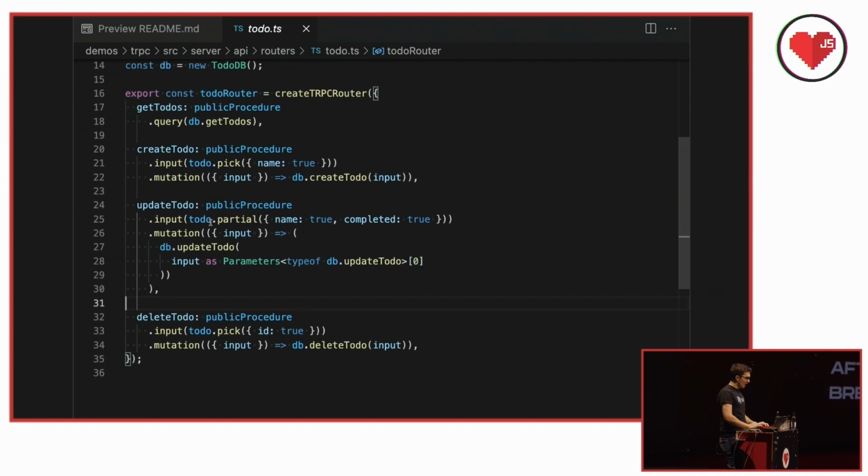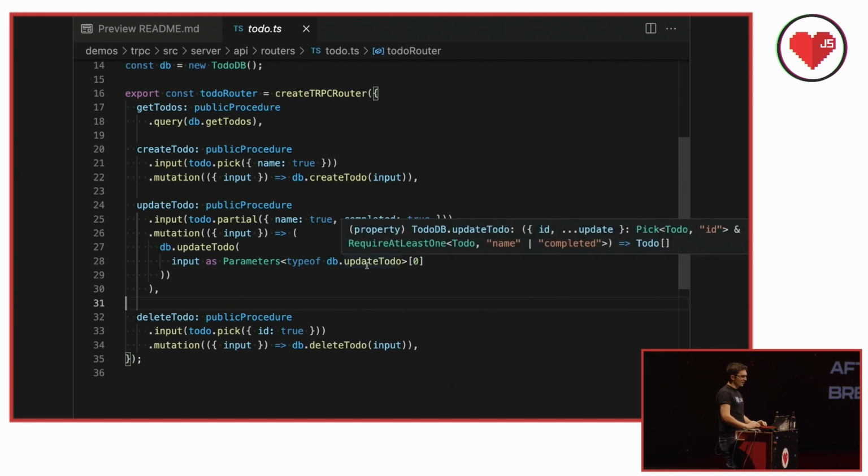I'm trying to show all these in their best light to give it a fair look. But I did find there's a way that I wrote the type here. If you hover over it, you can't express literally everything in Zod. It's pretty close, but TypeScript is Turing complete. We've got like SQL engines and JSON parsers being written in TypeScript. I don't know why. And so there will be situations where you hit things that you can't express even with Zod. Same for protobuf and the rest. But it's very, very good in general, and they all work this way, including GraphQL.